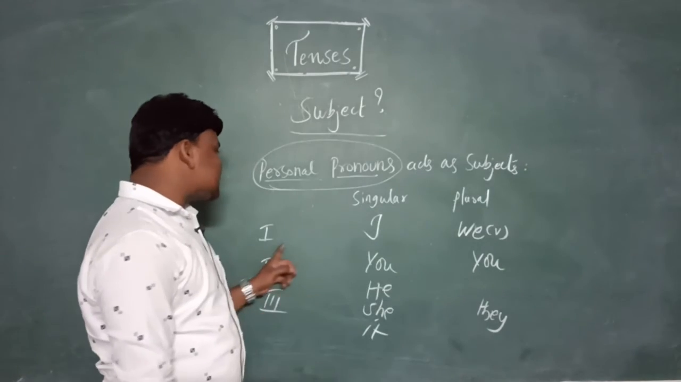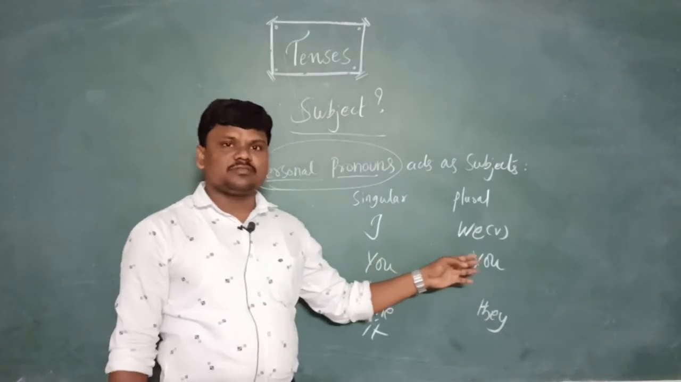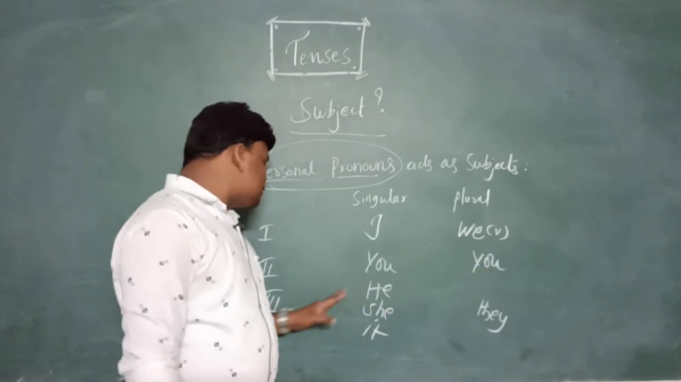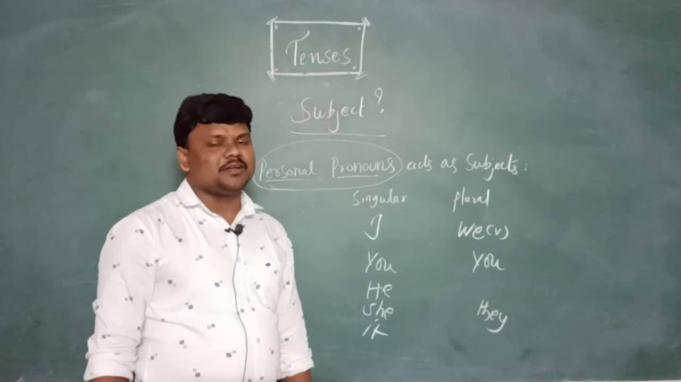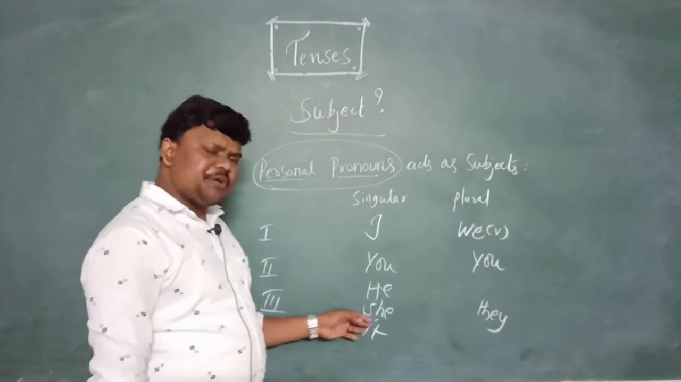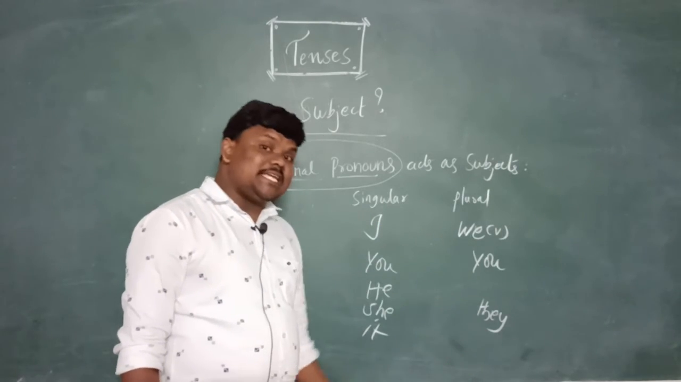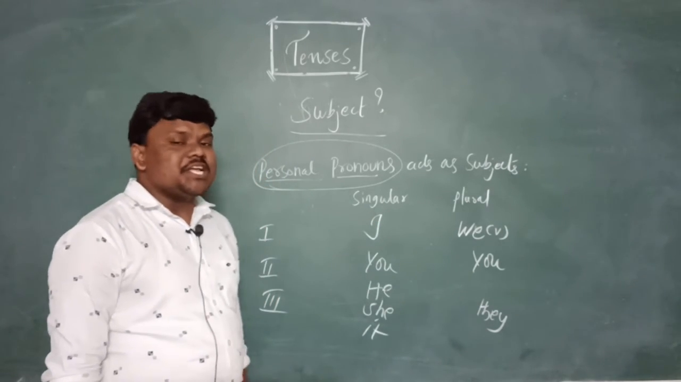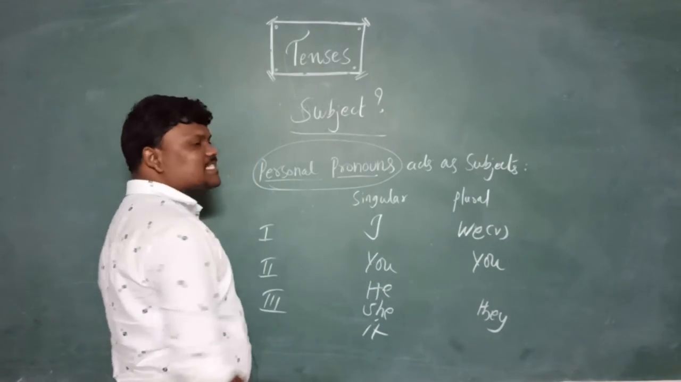Yes. First person singular I, plural is we. Second person singular you, plural also you. Third person singular he, she, it, plural is they. Why are we learning this, Nana? We need to start a sentence with all these. If a sentence starts with these, they act as a subject.